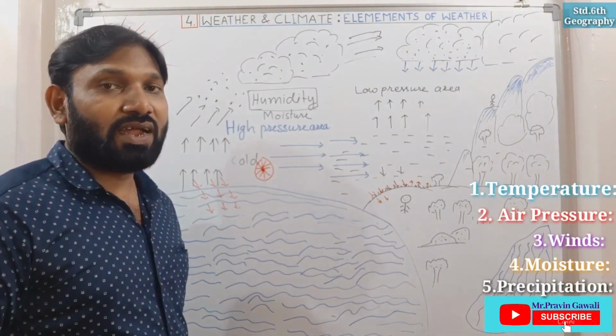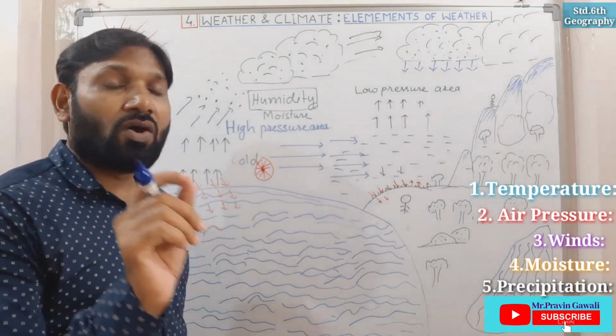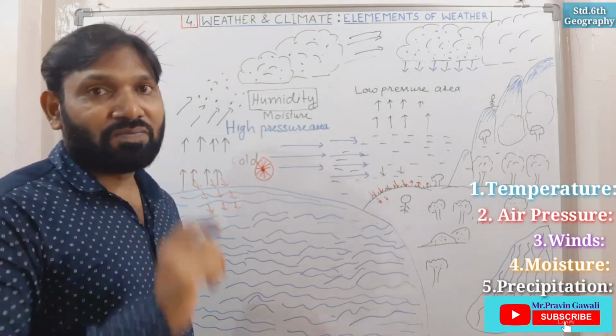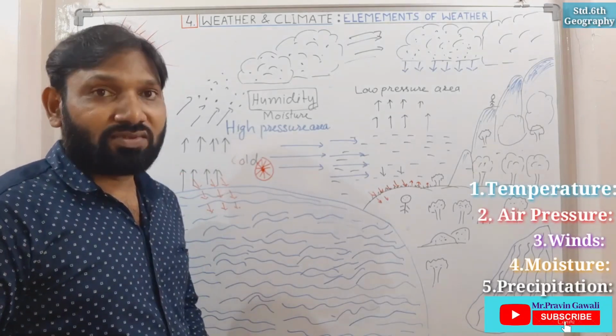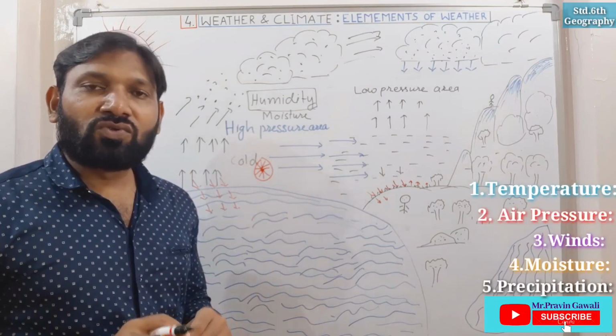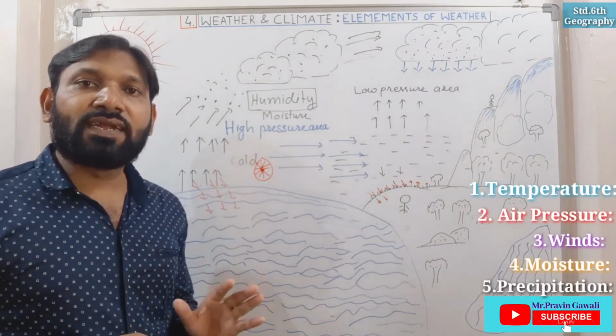Okay, understood, student? Precipitation of water, or precipitation of rain, or precipitation of snow, or snowballs. Very good. Have you understood now? So what have we studied? First we have studied temperature.